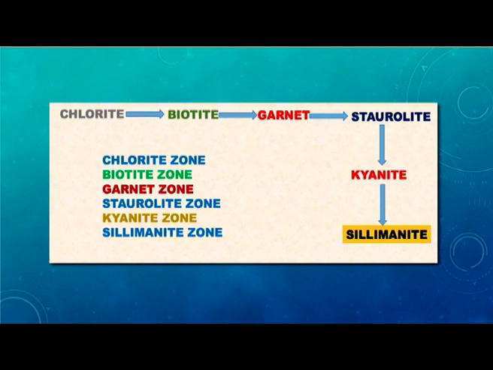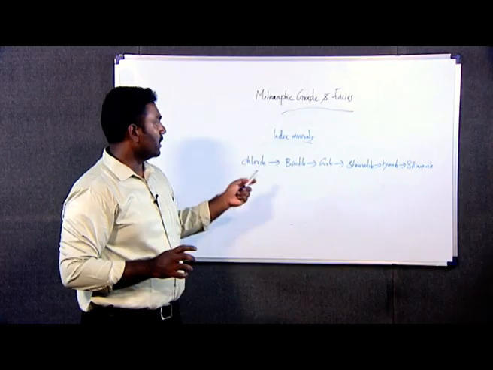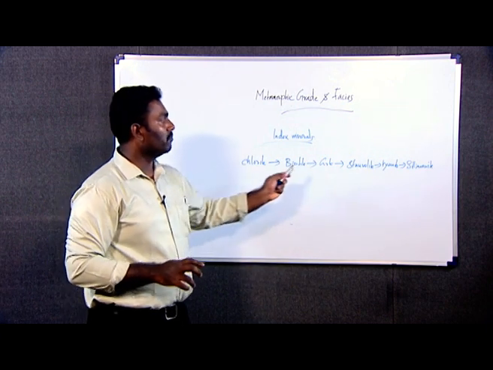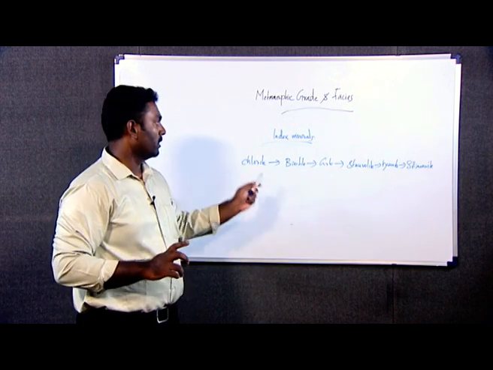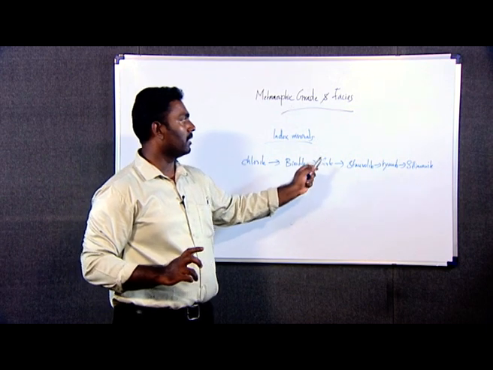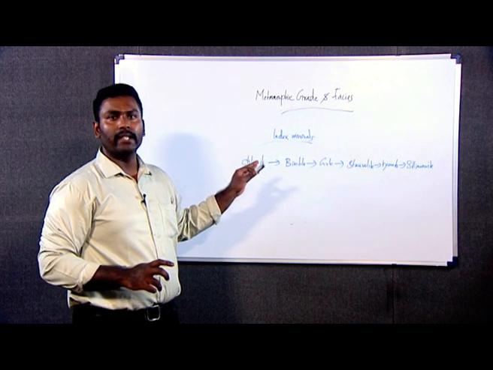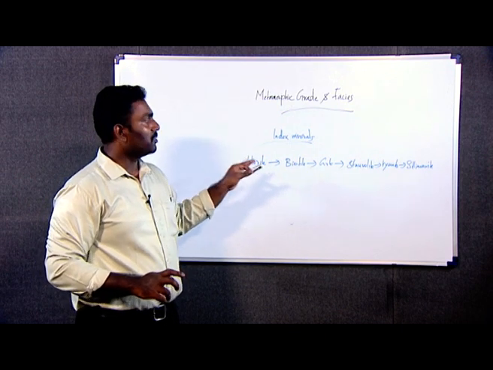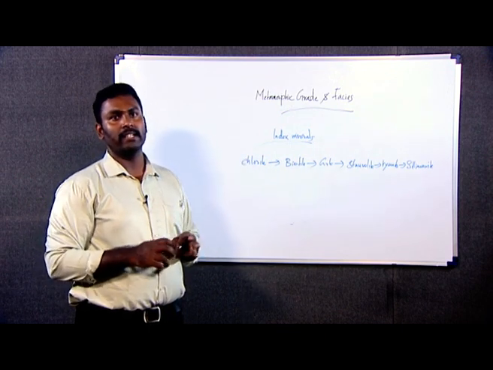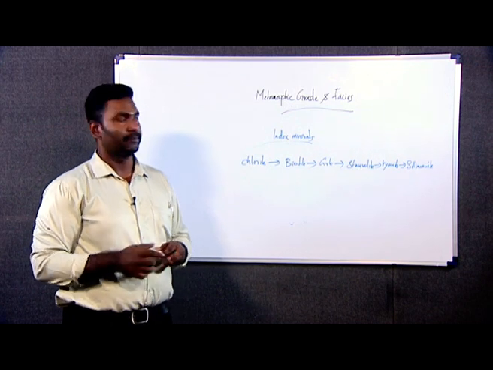Garnet, when the metamorphism increases, becomes staurolite. As the grade again increases, it becomes kyanite, then ends with sillimanite. So when the grade of metamorphism increases in an argillaceous rock, these are the important index minerals that form, starting with chlorite, biotite, garnet, staurolite and sillimanite. So these minerals indicate the grade of metamorphism. Now based on these minerals, we can classify the grade of metamorphism into different zones.